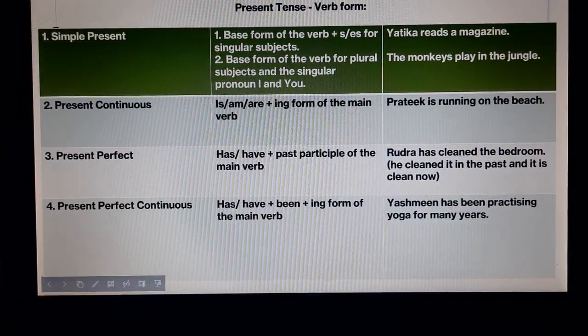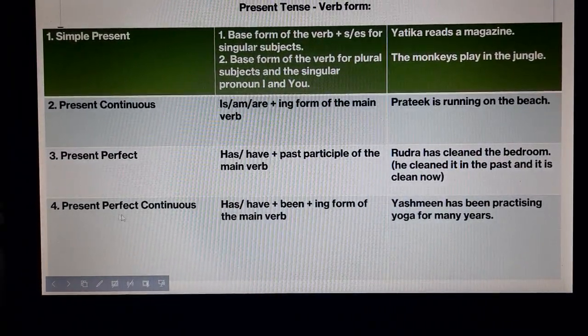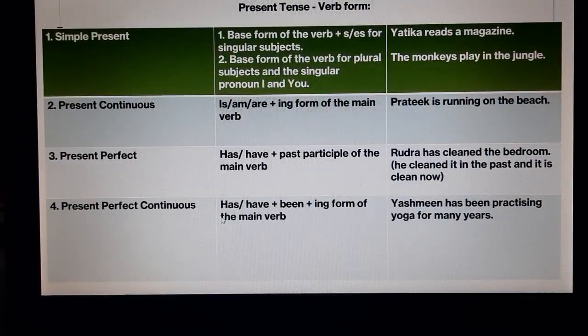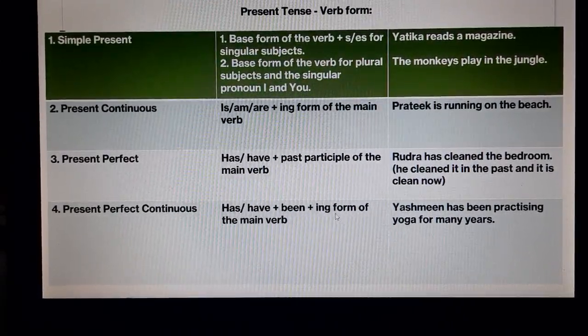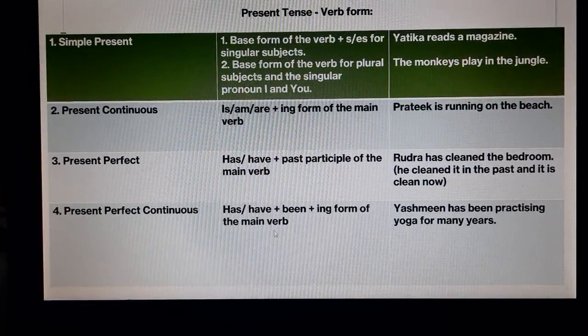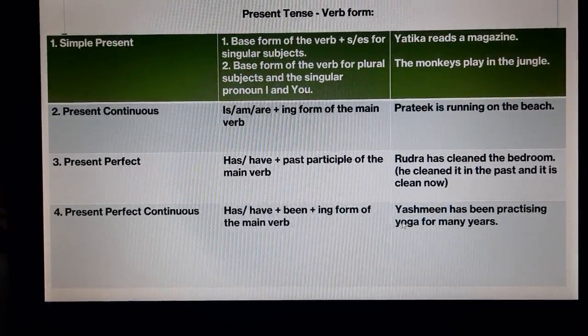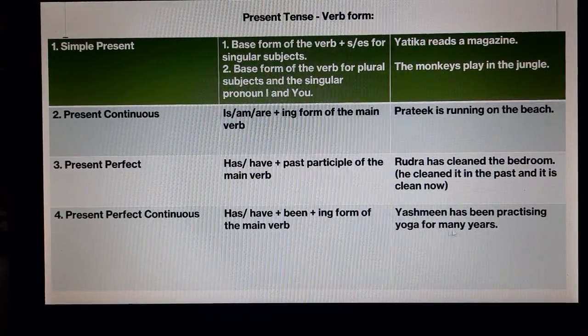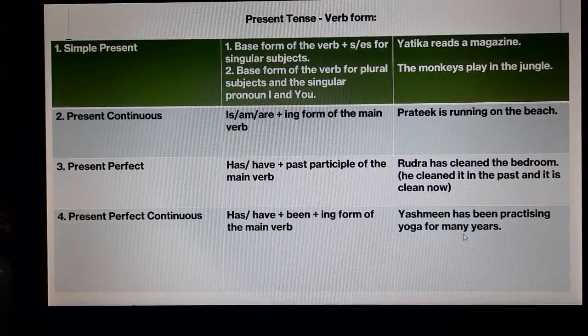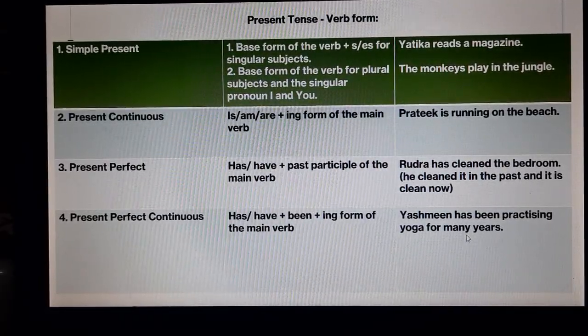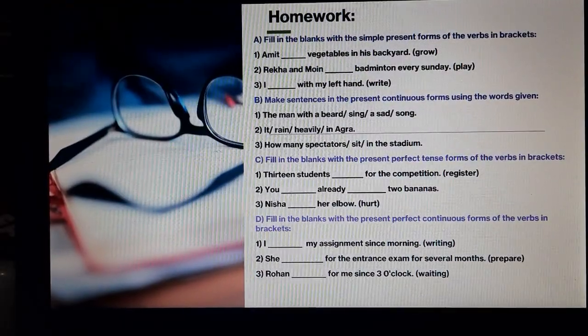The next one is present perfect continuous. With this, has, have plus been plus ing form of the main verb is used. For example, Yashmin has been practicing yoga for many years. So, these are the examples. So, children, I hope you understood this.